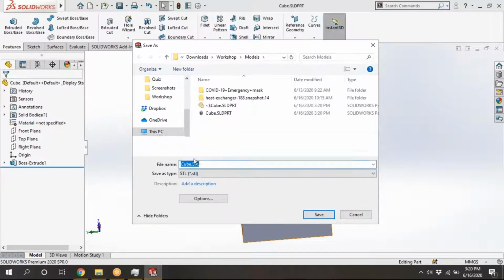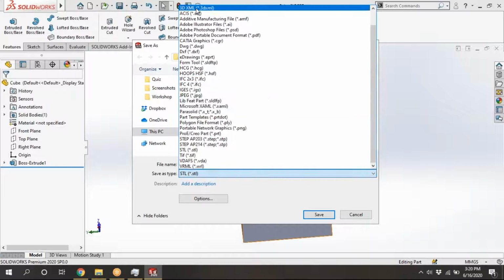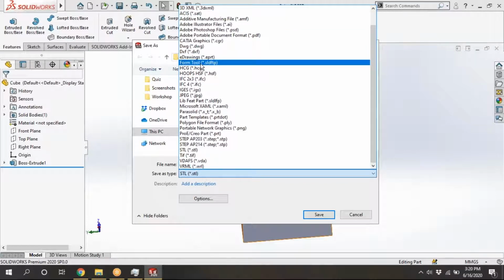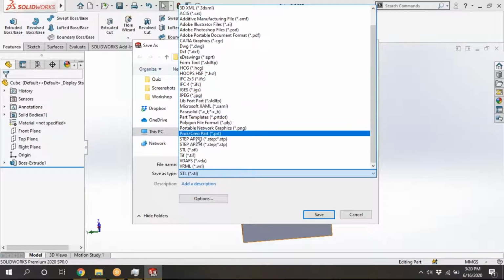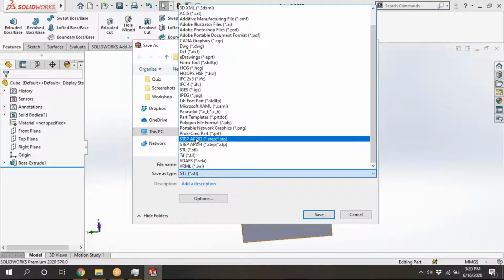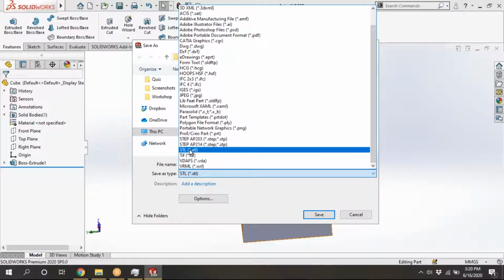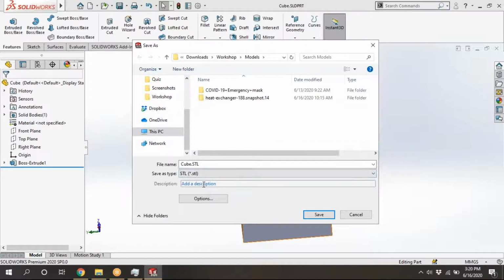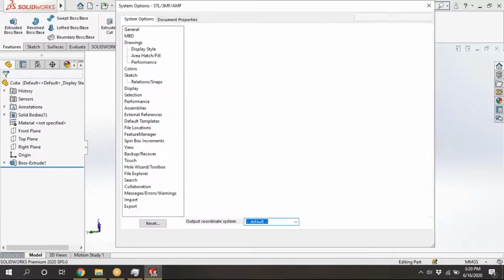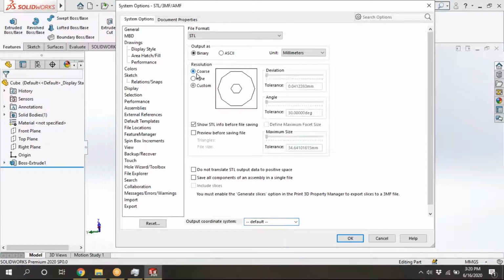STL. See here, there are so many formats. As everyone knows these things, STEP file and STL are there. Not only STL, you can import, I mean, in a 3D printing platform you can import that. Not only STL, 3MF, AMF, these also we can import. You can click on the options. For quality STL, we need to use that one.